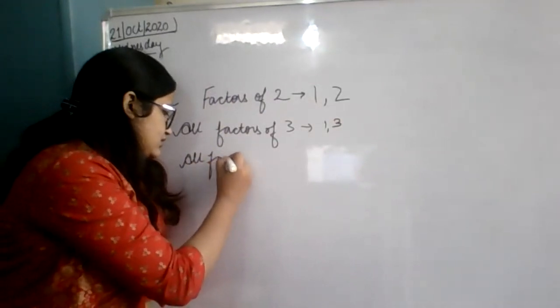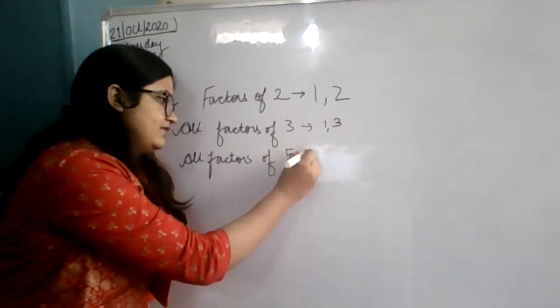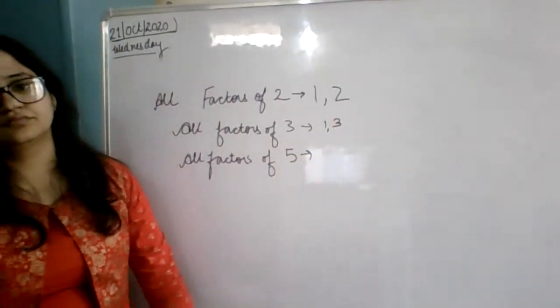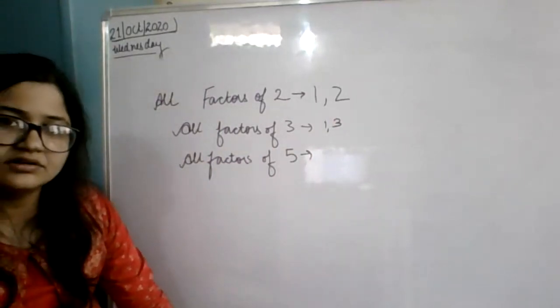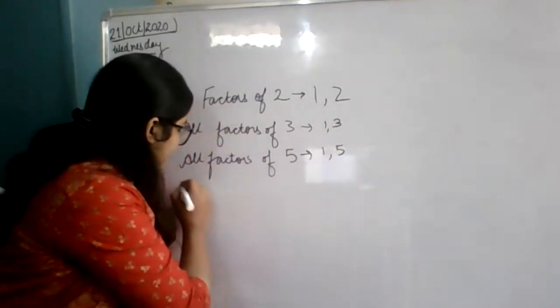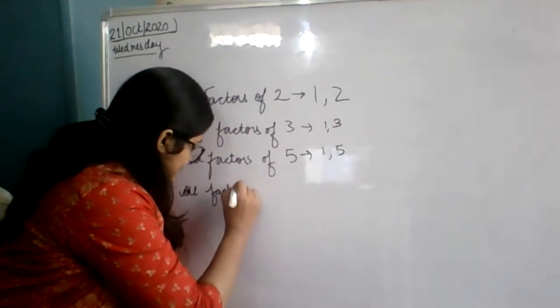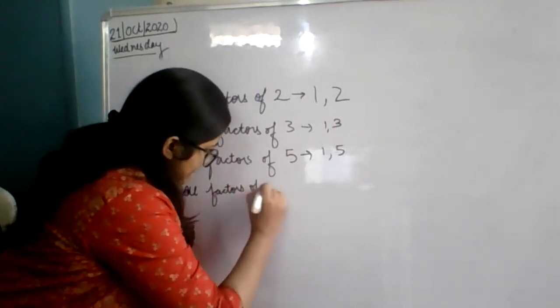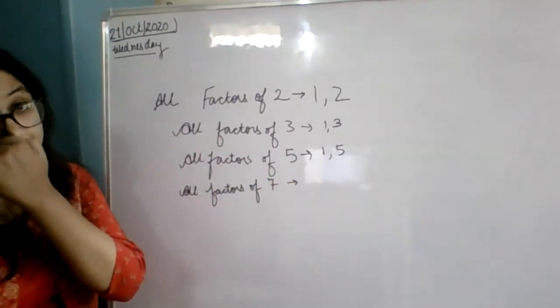All factors of 5: 1 and 5. Any other factor? 1 and 5. Factors of 7: 1 and 7.